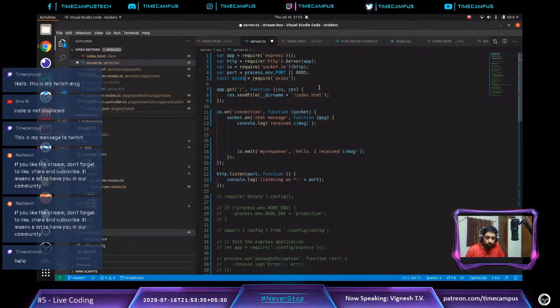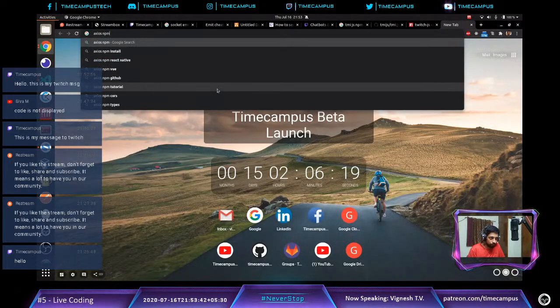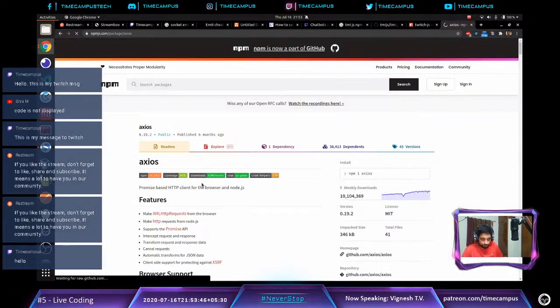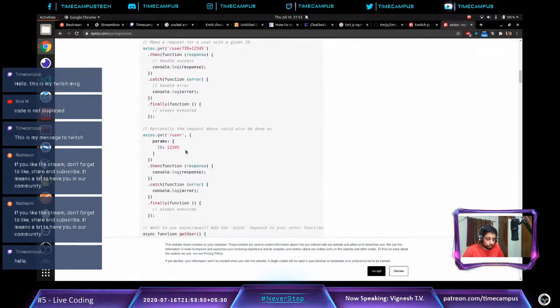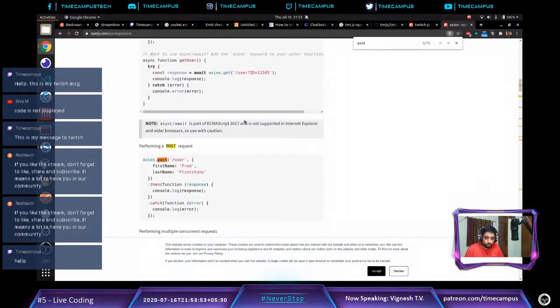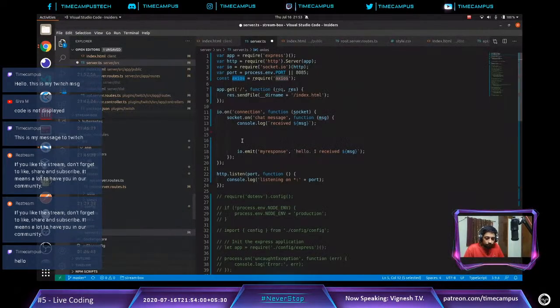Axios is used for making API calls in Node.js. So I am going to make a post request. Let me quickly search for post. So this is what I have to do. Just do axios.post and then send in all the payload. That's exactly what I am going to do.